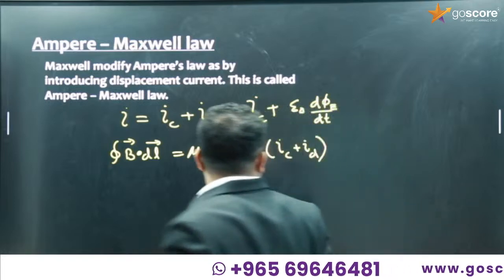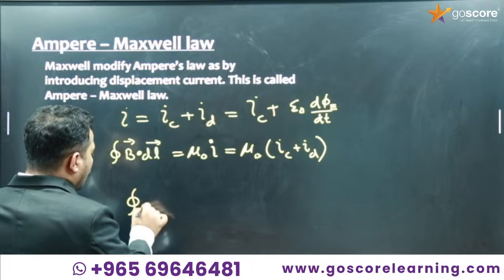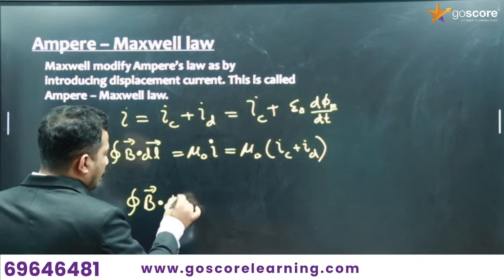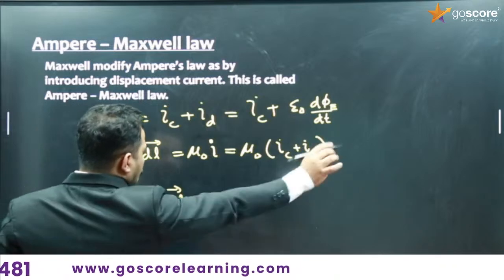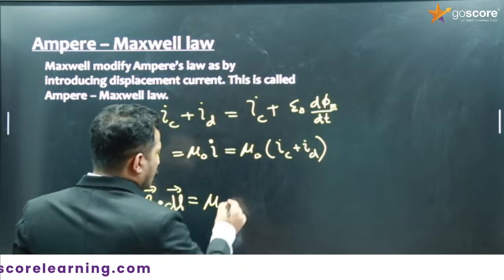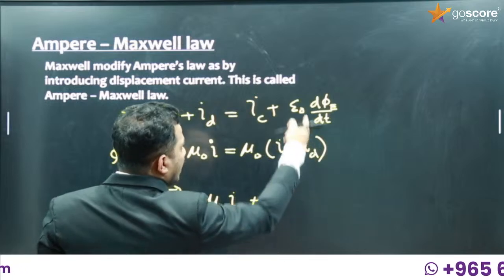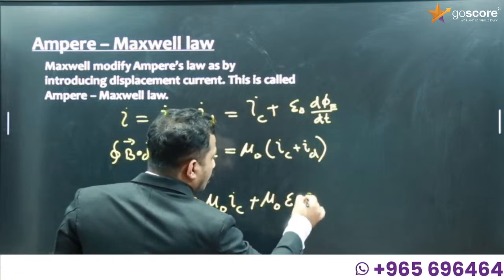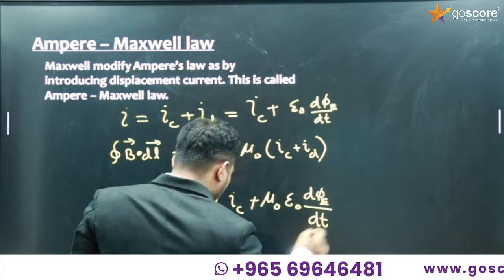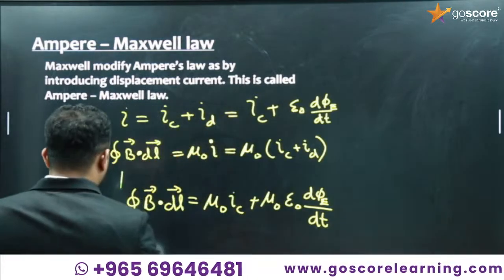Substituting for ID, this becomes closed integral B dot dl is equal to mu 0 IC plus mu 0 epsilon 0 d phi E by dt. So this is the modified Ampere circuit law.